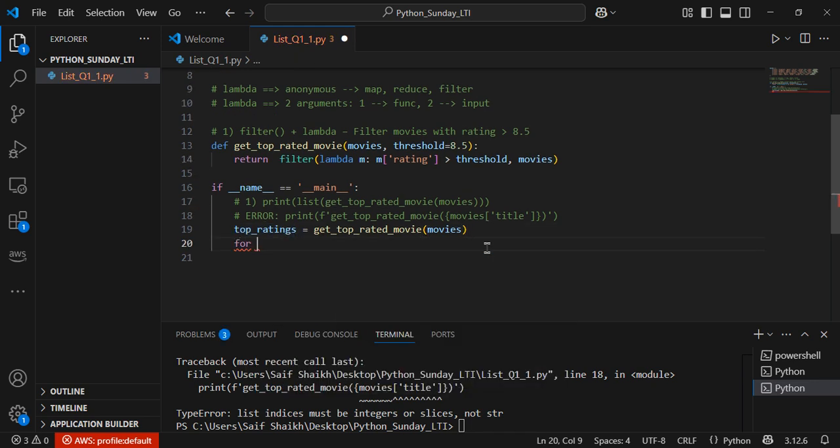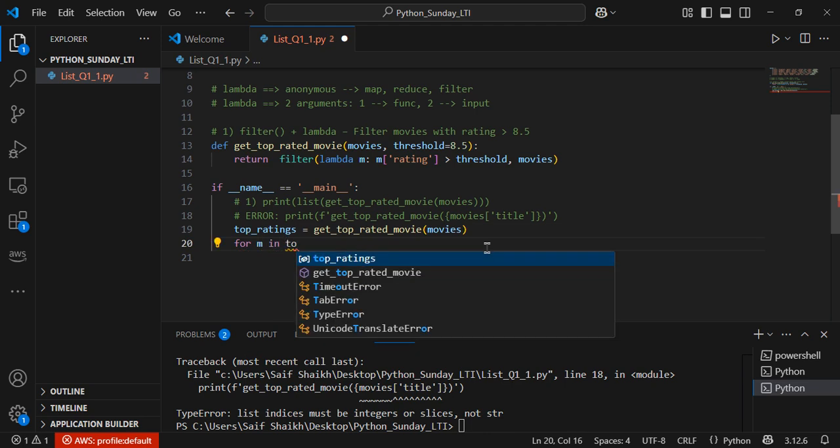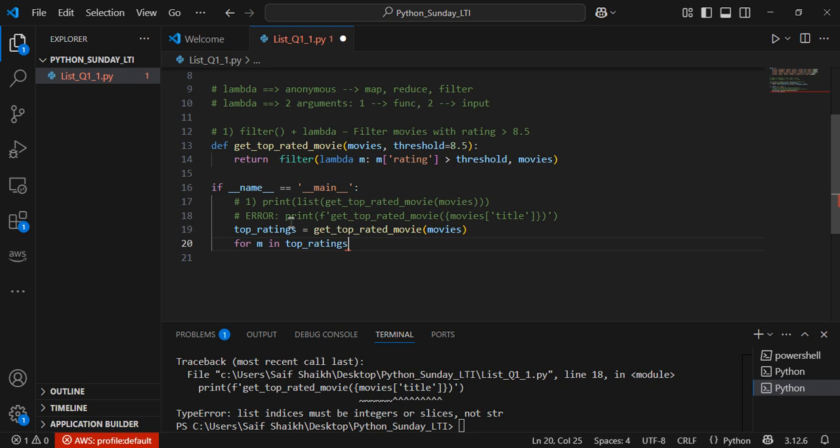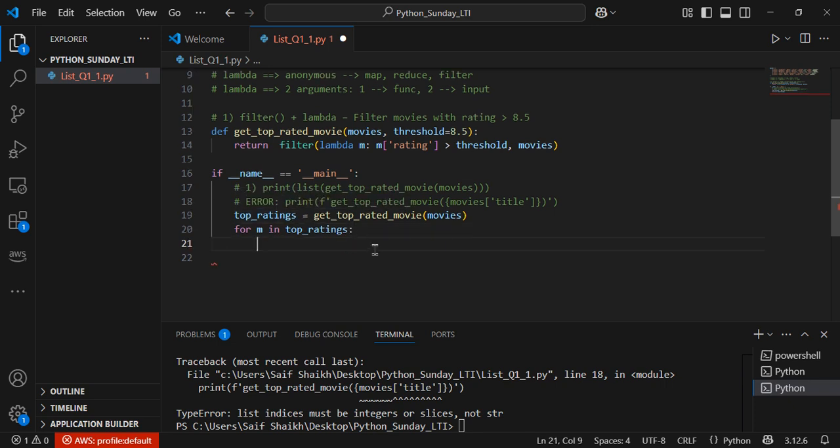I'll try to write a small for loop. So let's say for m in top ratings, we needed to find movies. Any name of your choice is okay. I think it was movies, because we needed to find filter movies. So let's give good names so that the code looks good.